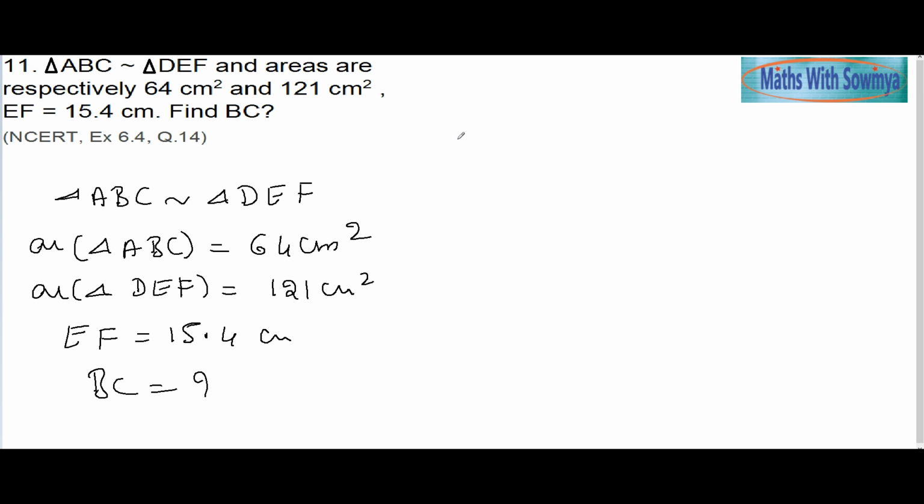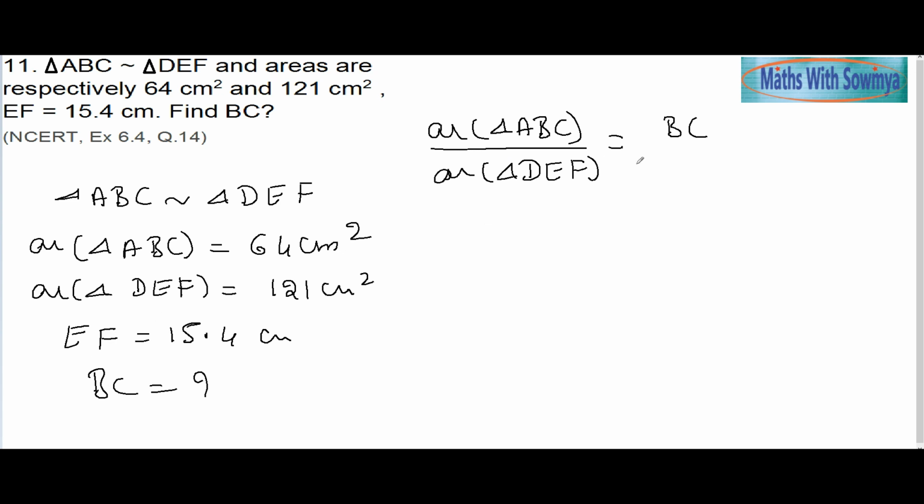We have a simple formula. Whenever two triangles are similar, we can easily take the area of triangle ABC by area of triangle DEF, and their corresponding sides squared. ABC means obviously BC will be the side of ABC, and EF must be the side of DEF. So take the square of that.